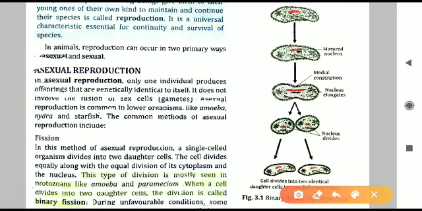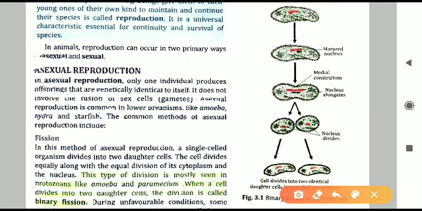First of all, what will happen? The nucleus is there and that nucleus will elongate itself. You can see this red color nucleus, it is elongating itself. After the elongation is complete, the nucleus will divide itself. After the nucleus has divided, the organism will also break its body, or divide its body, into two parts. So this is how binary fission is done.